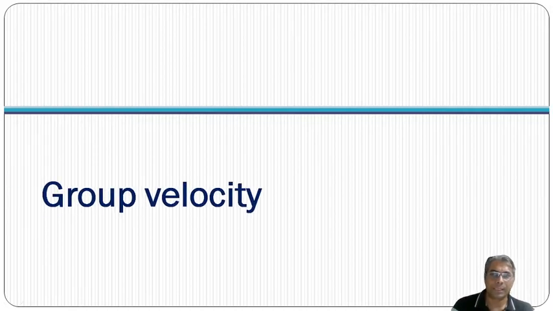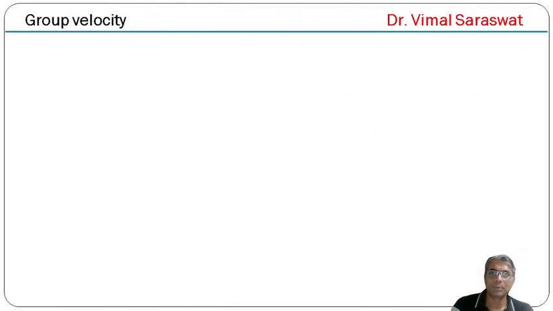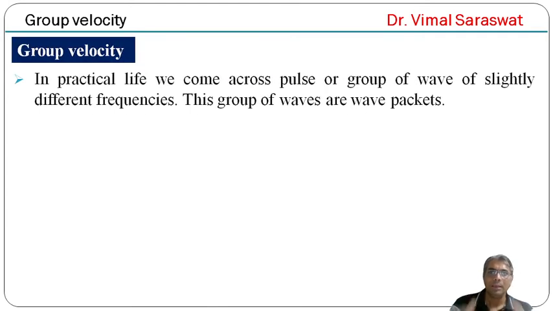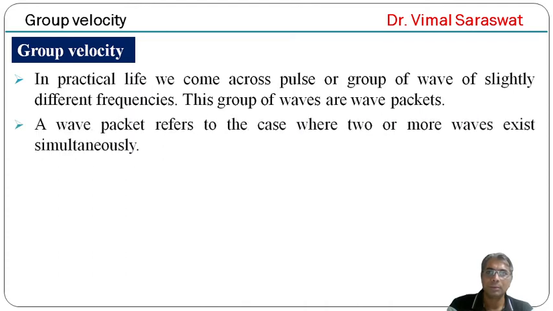Now the next one is group velocity. In practical life we come across a pulse or group of waves of slightly different frequencies, and this group of waves is a wave packet. A wave packet refers to the case where two or more waves exist simultaneously.